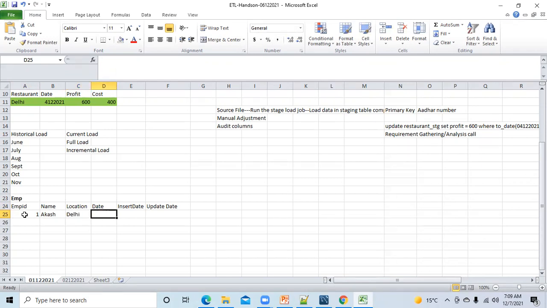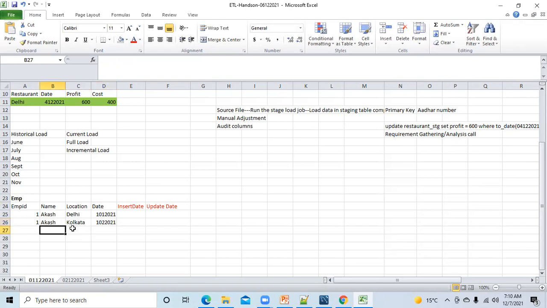And it was 1st of January 2021. He was in Delhi. Leave these two columns as of now. Here are the audit columns. I just highlighted them in red so that you understand that these are the audit columns. Now Akash moved to Kolkata on 1st of February 2021. So next month, his office transferred him to Kolkata, and now he is staying in Kolkata.